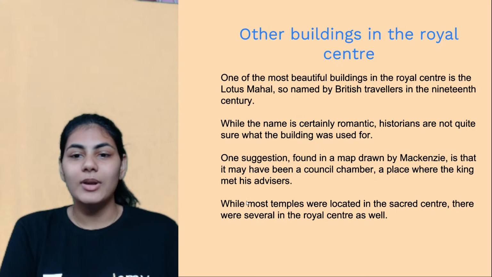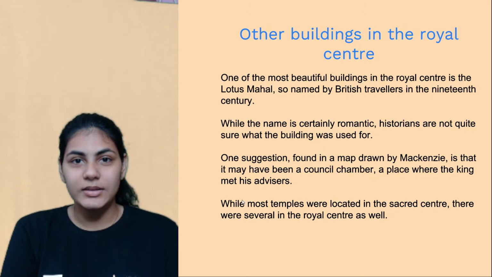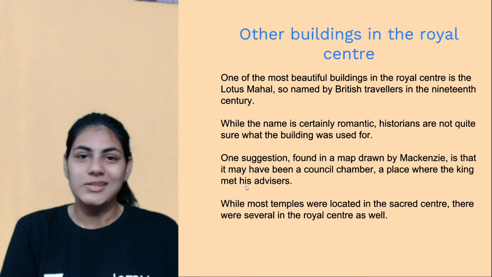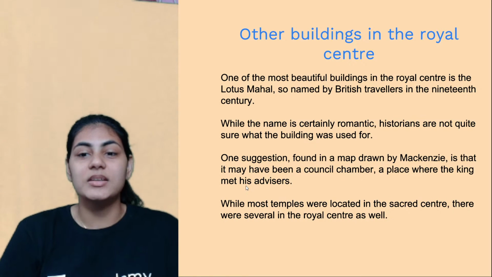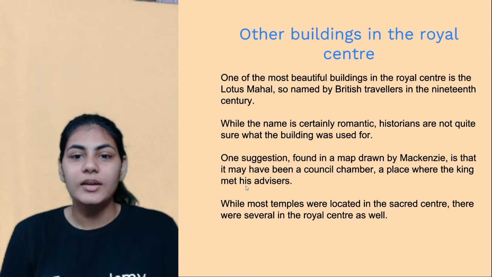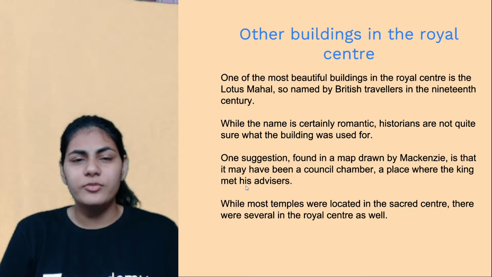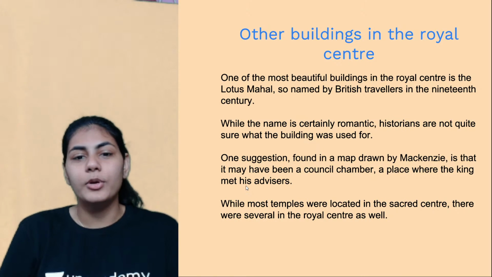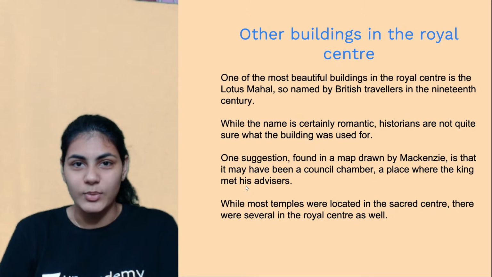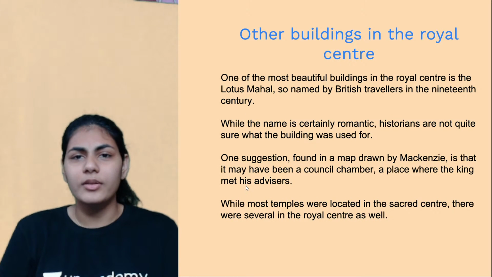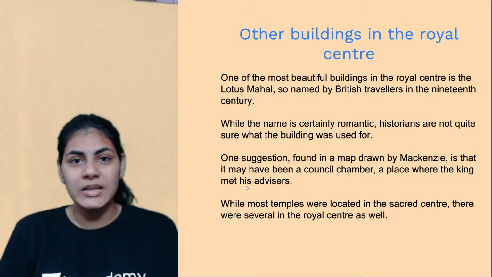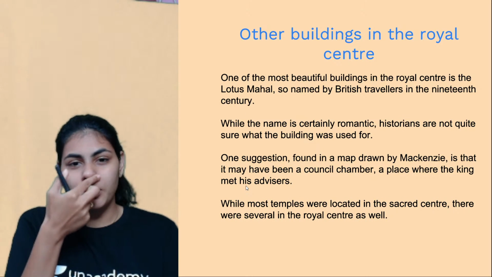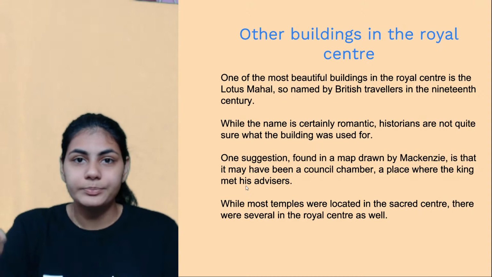While most temples were located in the sacred center, right? Obviously, because as the name suggests, it is a religious center. But as we've mentioned, there are a number of temples in the royal center as well. The figure we roughly came around to was 60, right? So temples here and there.